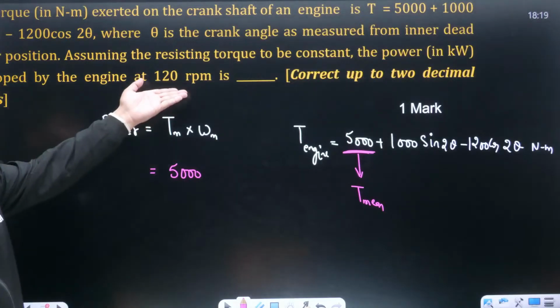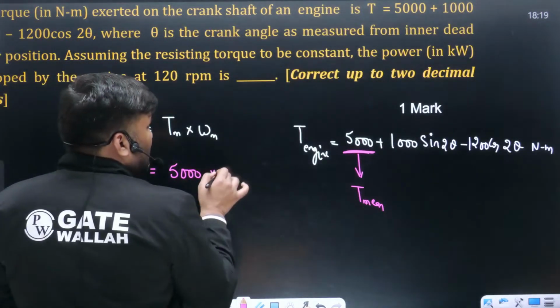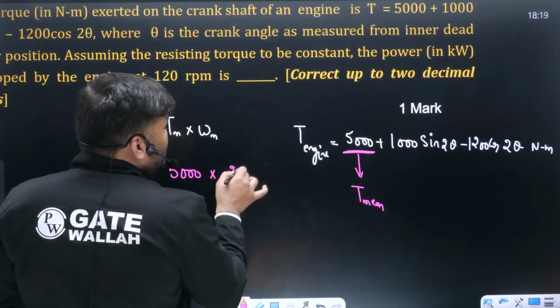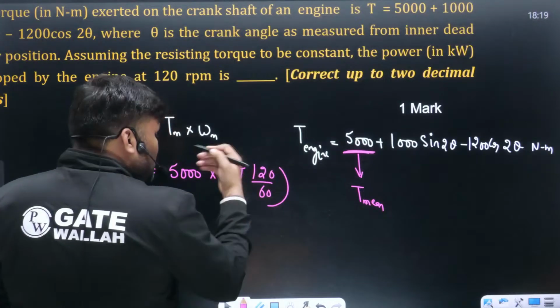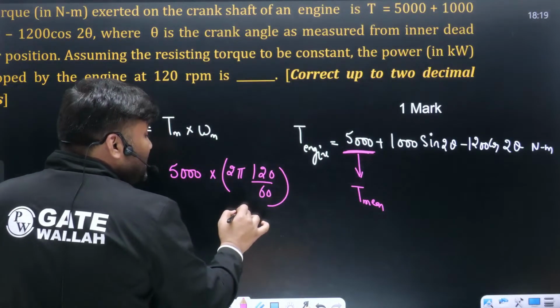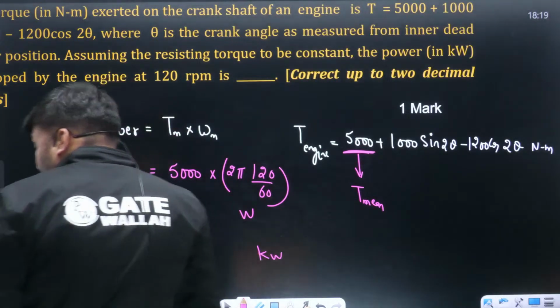Velocity they have given: it is running at 120 rpm. Find out the value. How much will omega be? This is coming out to be 2 pi N by 60, with N as 120, divided by 60. You will get your answer. The answer is going to be in watt. Please convert this into kilowatt. How much is the answer, beta?